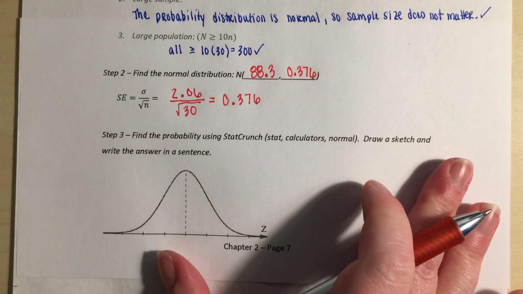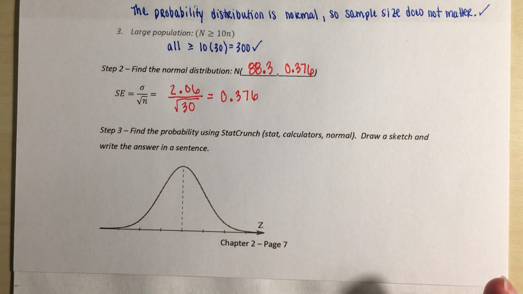To finish this off, we are going to go to StatCrunch and use the normal calculator as we did in Chapter 6 and Section 7.3. First we're going to draw a sketch, and then write our answer in a sentence.